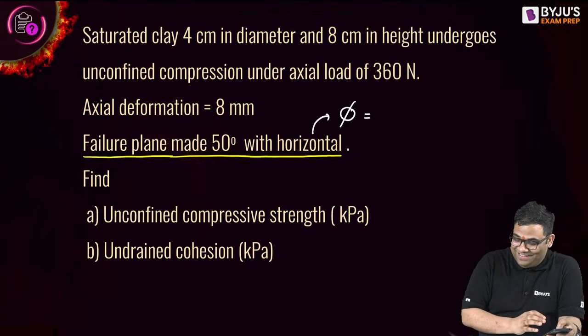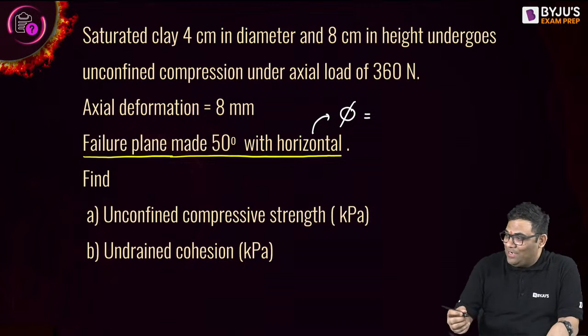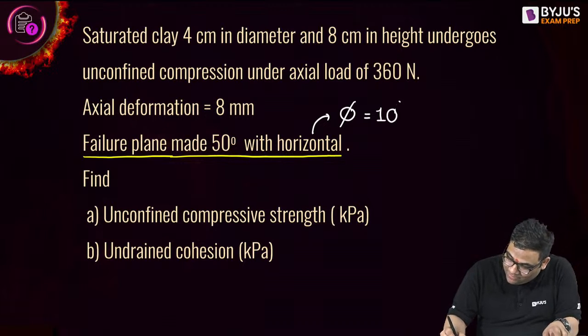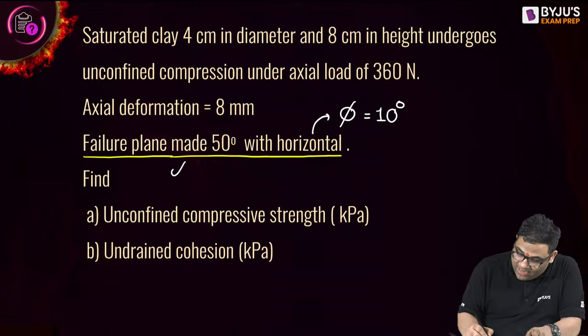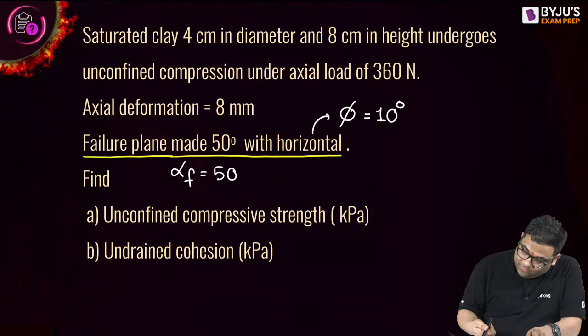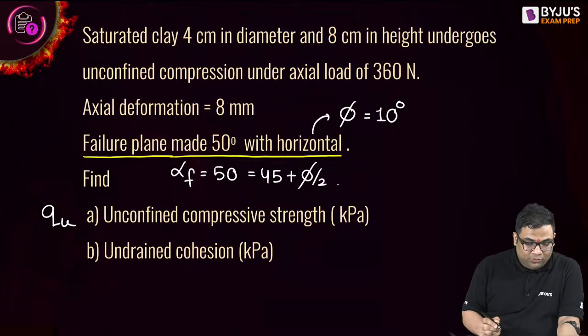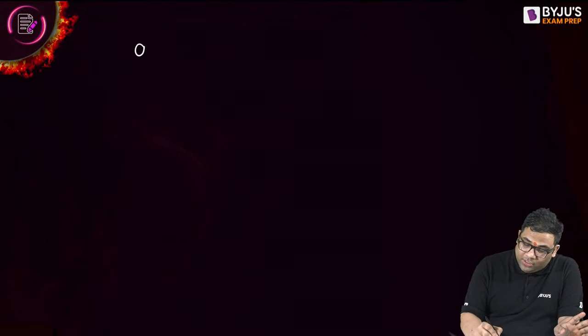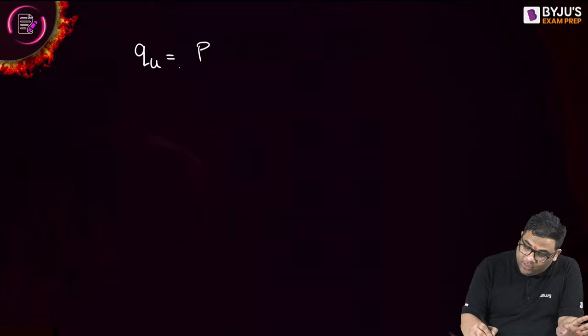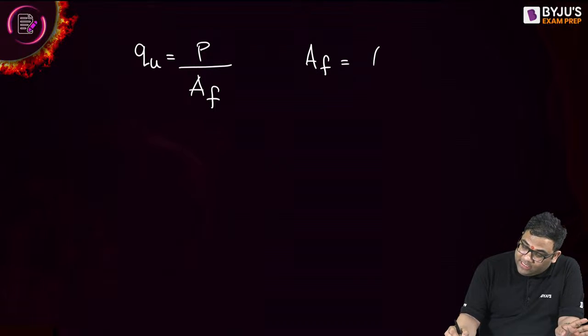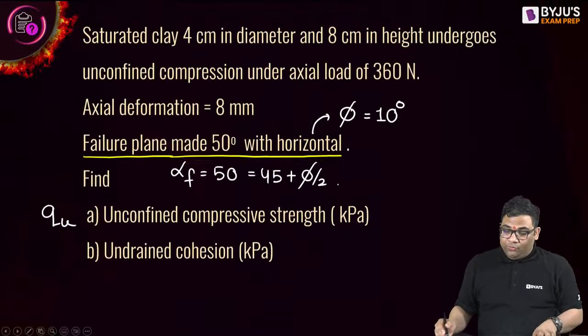No, no, no. Phi is equal to 10 degree. Very good, because alpha F is given 50. This is 45 plus phi by 2. Now, the way we find unconfined compression strength, Qu will remain same. Qu will be equal to the failure load by the final area, and the final area will be the initial area by 1 minus axial strain. So data is given. Give me the Qu.